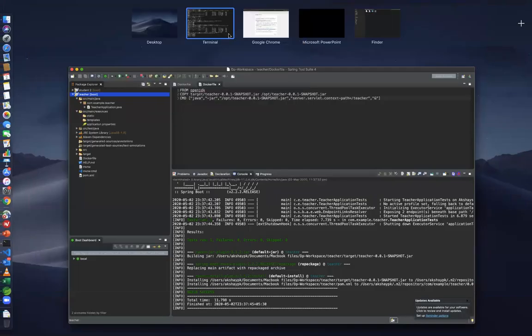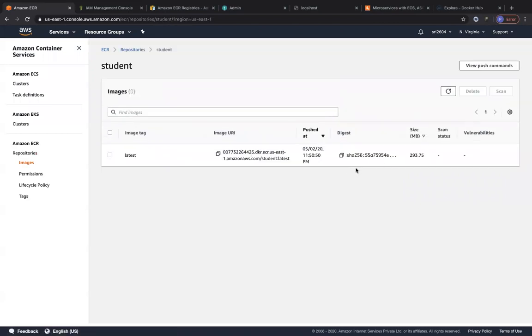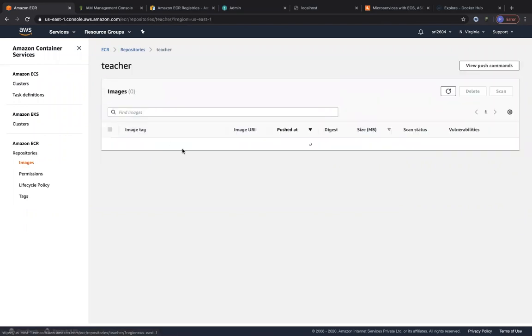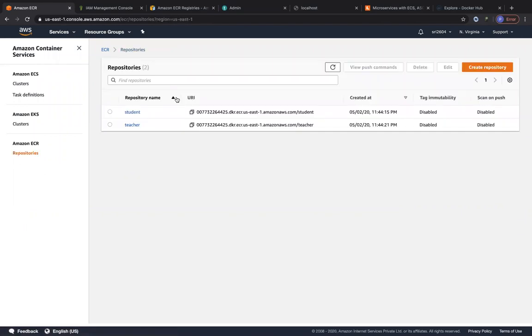So you can see in ECR right now, when you go to the student repository, you have one image over here that you have pushed, right? This is the image that we are going to use within our container in ECS to spawn the container and run this application over there, right? Similarly for teacher, once that image has been uploaded, it's going to be showing over here. In the meantime, while it uploads in the background, let's get our ECS cluster set up.